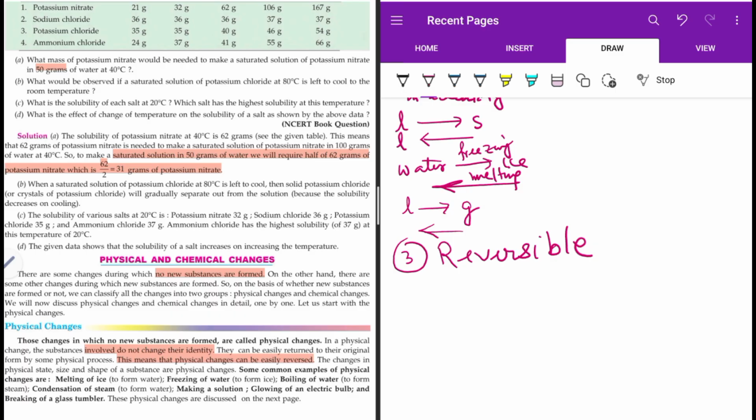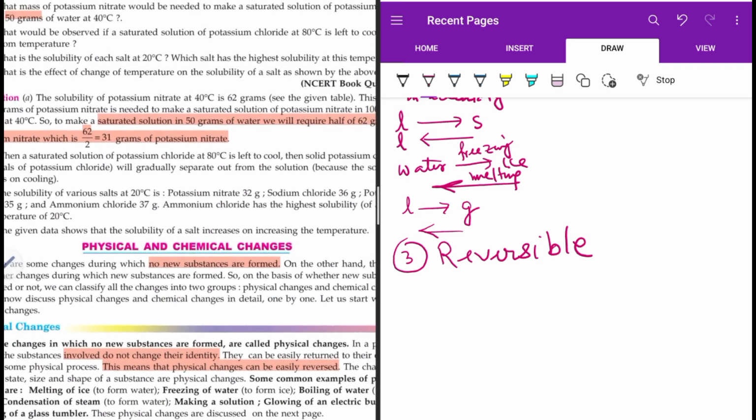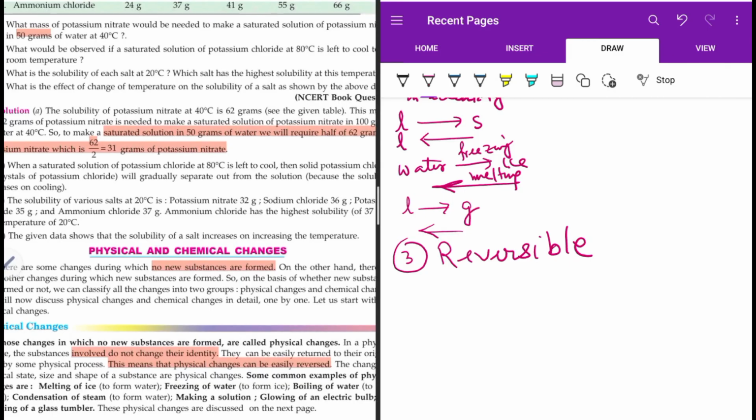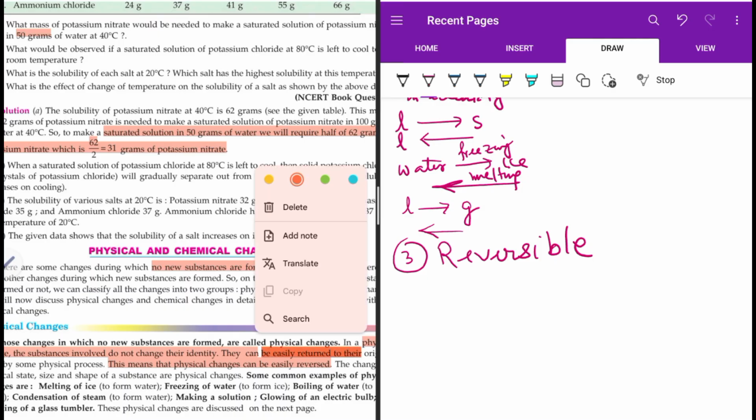Which type of processes or changes are said to be reversible? Those which can be returned to the original state, from which you had started the process. Thus a physical change is also a reversible change. They can be returned to the original state. That is what is written here.